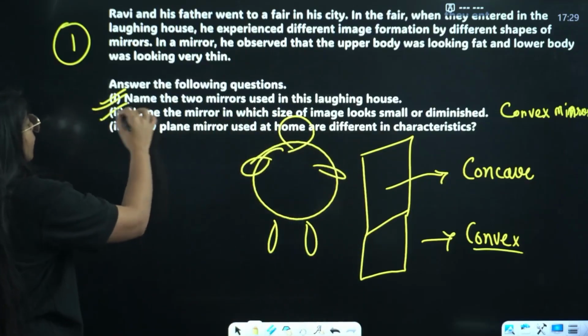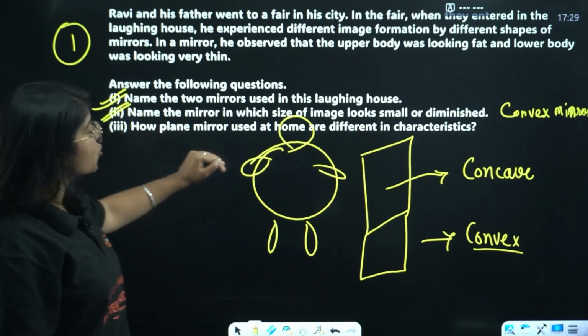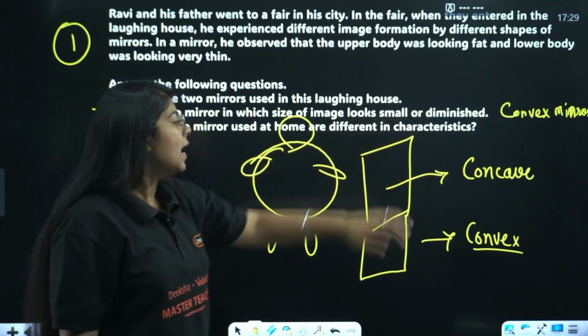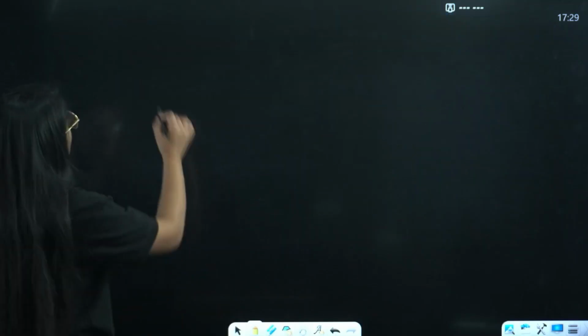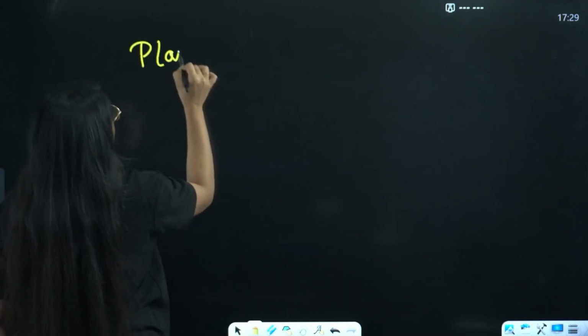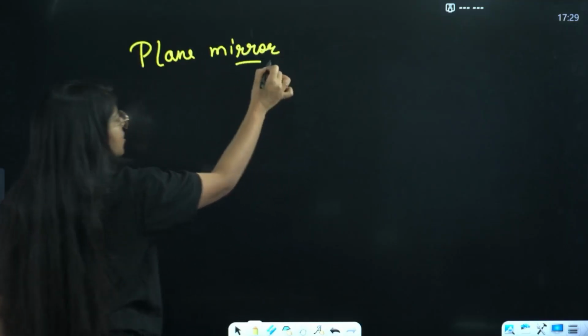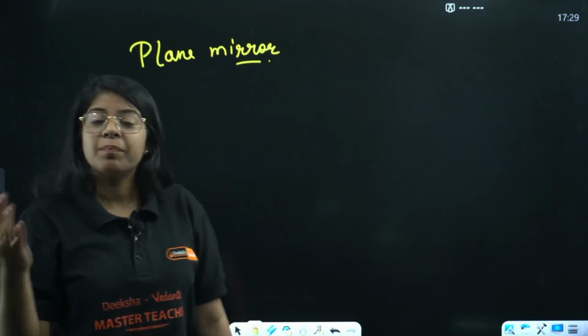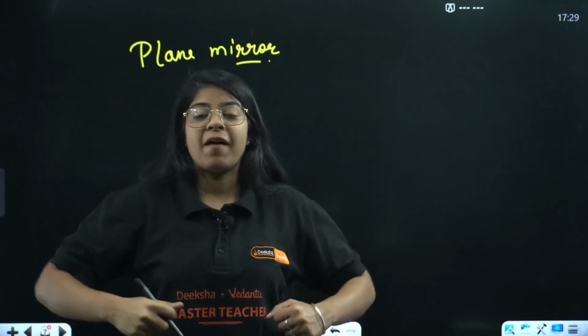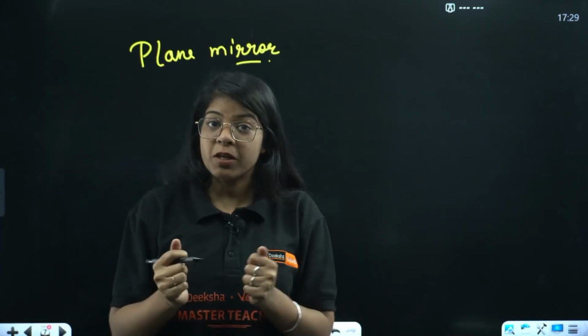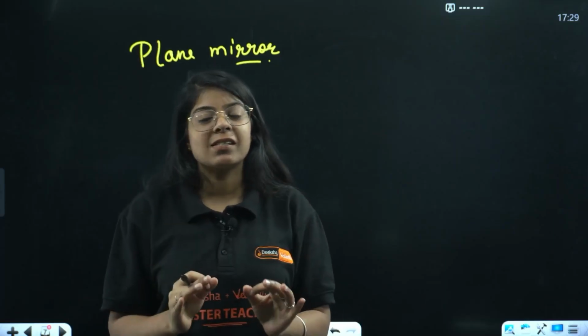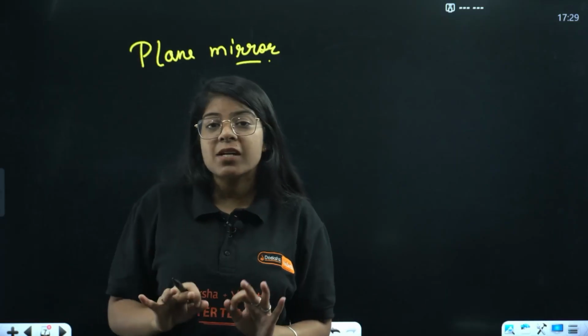Done? Cleared the confusion? Then, how plane mirrors used at home are different in the characteristics. They are asking how the plane mirror is different from spherical mirror. This is very basic, we know that, right? Plane mirror does not form fat or thin or large or diminished images. It forms an image that is the same size as the object.